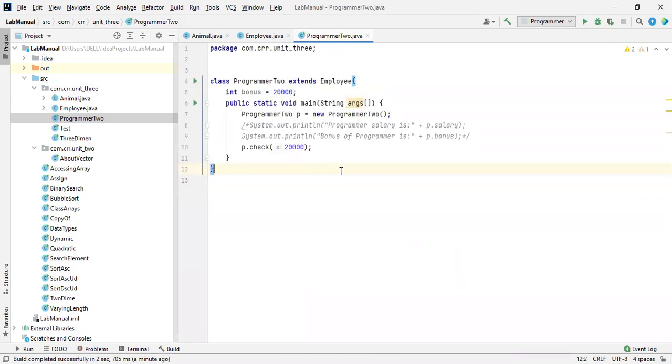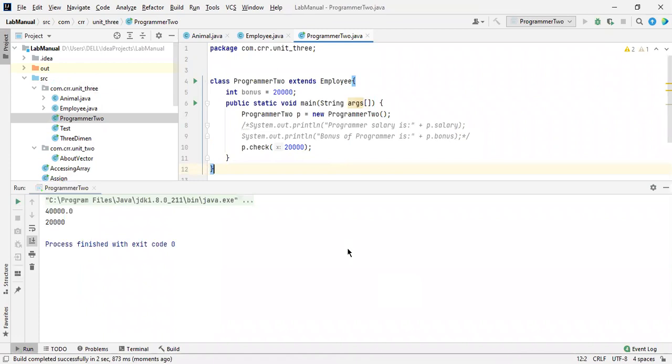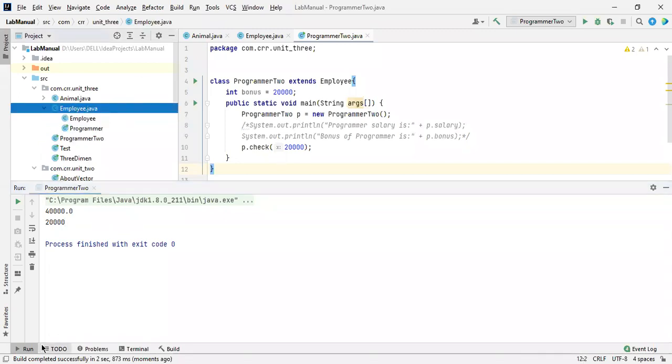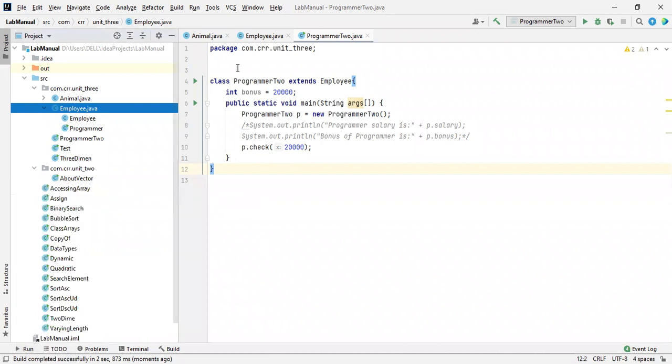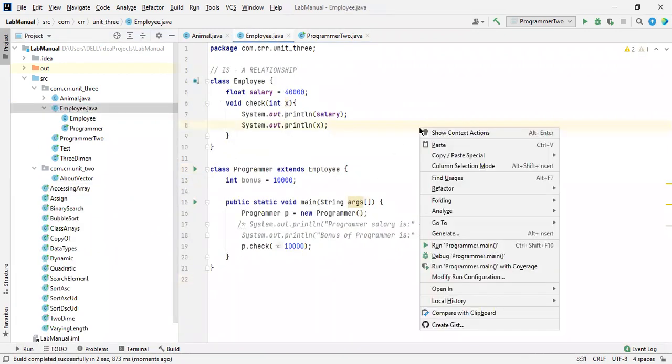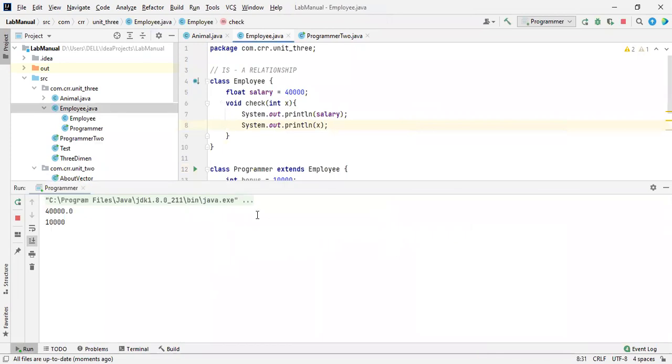If I'm going to print the values right now, see this, you got the answer, right? So this one. So now you want to work on employee. This already has a child. Where is it? Yeah. And you will get 10,000 and the bonus. See this one.